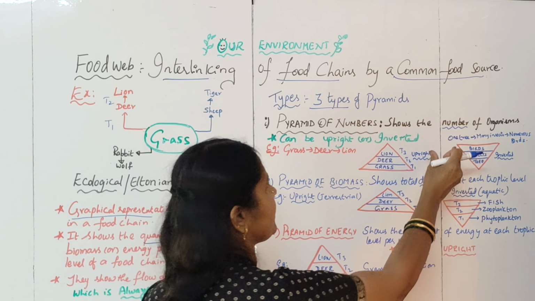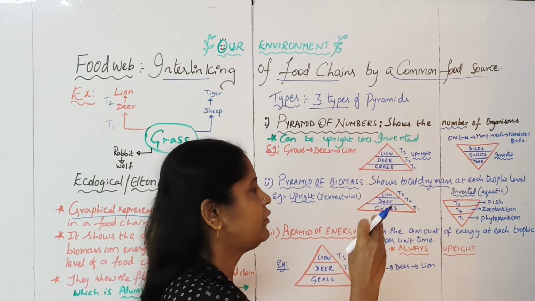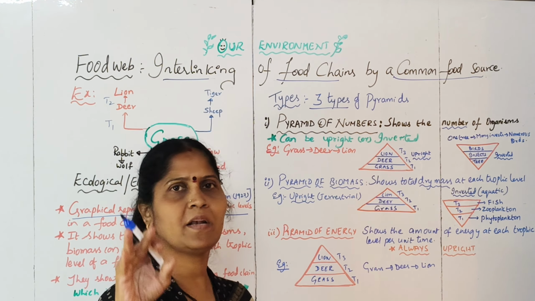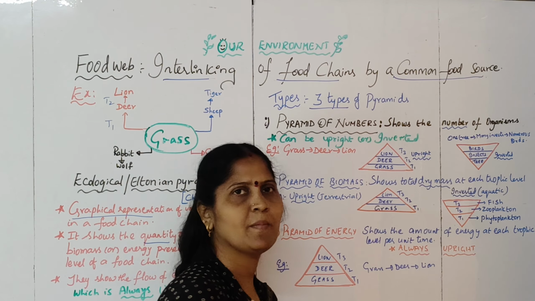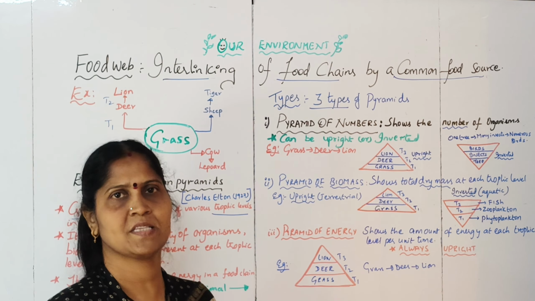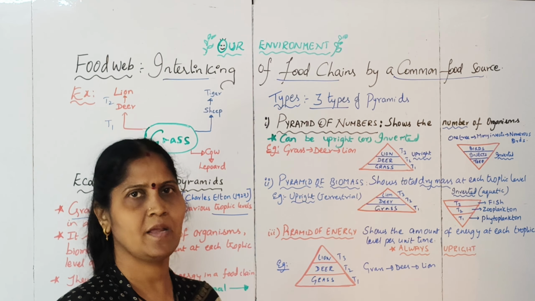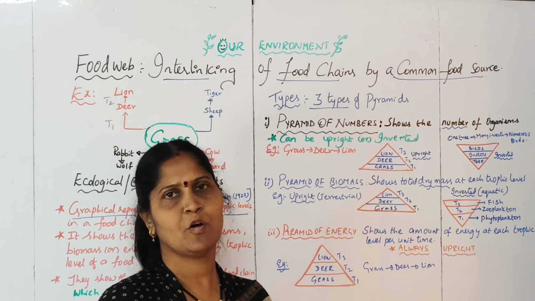So here the producer, that is the tree, is less in number. So you have to represent the pyramid in the inverted form, wherein one tree is followed by a few insects and numerous birds. So we get the inverted pyramid in such cases when you consider just one tree in your food chain. Okay, so next proceeding to the second one, pyramid of biomass.